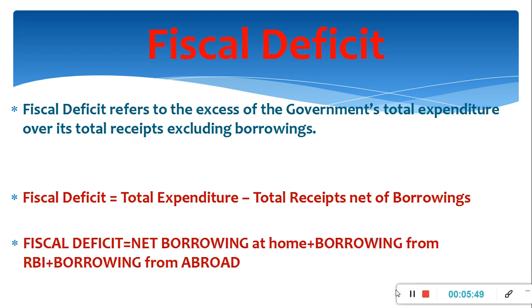The other formula of fiscal deficit is equal to net borrowings at home plus borrowings from Reserve Bank of India plus borrowing from abroad. These are the total borrowings of the government.